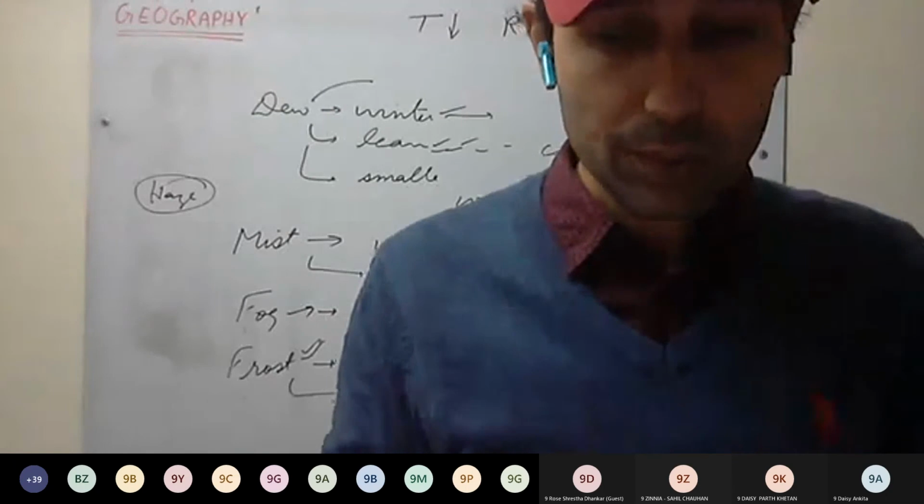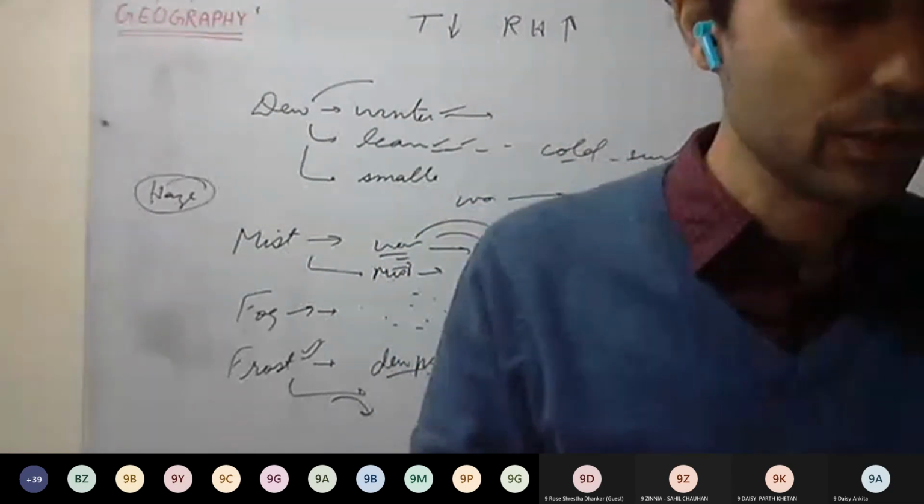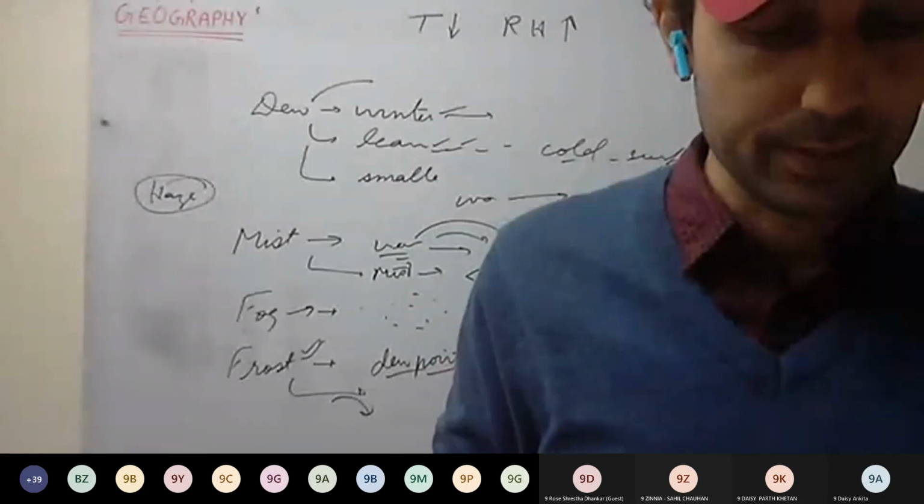Okay. So go through it once, whatever we discussed up to precipitation. Up to mist, you go through it. If you have any doubt, you can ask in the next lecture. Then we will start precipitation.